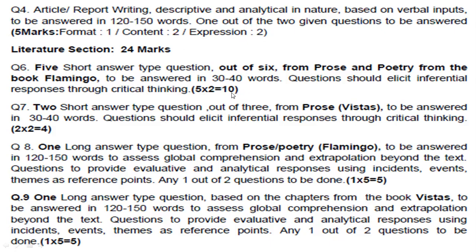So 2 fives are 10, so 10 marks of questions will come here. These 6 questions will be from prose and poetry of the Flamingo book, from the poems as well as from the chapters. Out of 6 you attempt any 5, 2 marks each, right? Like this 10 marks of questions will be only from the Flamingo book.